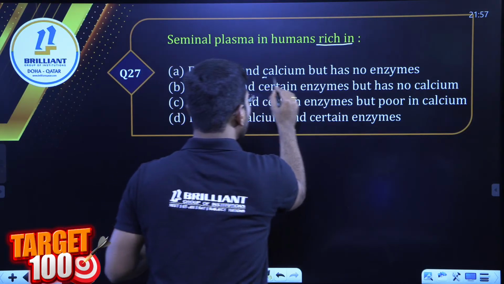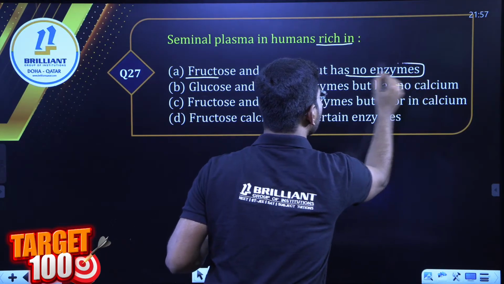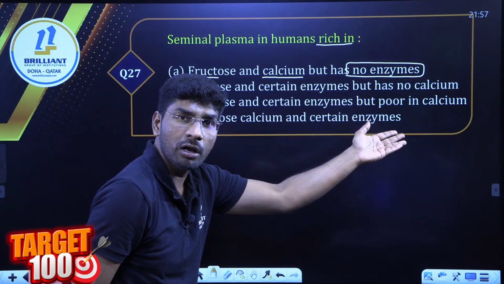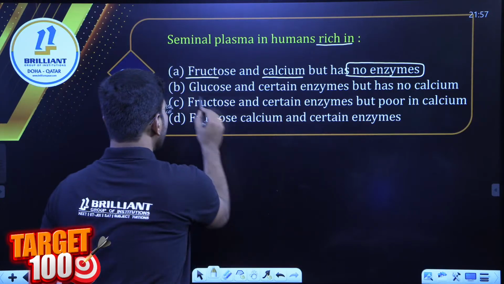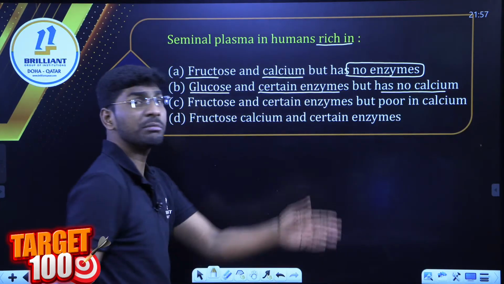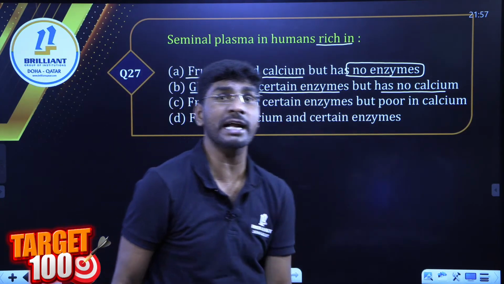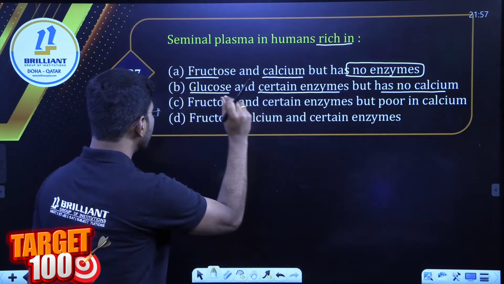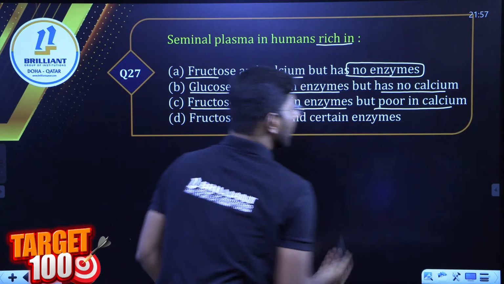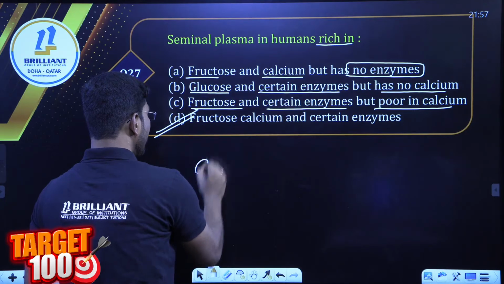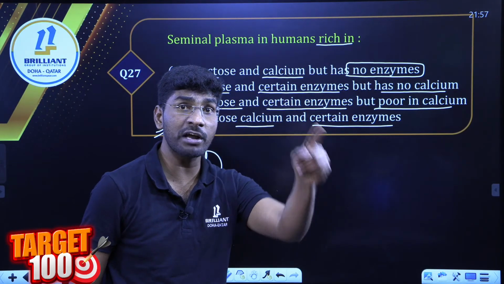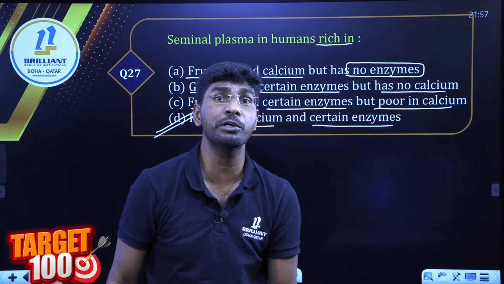Fructose is there, calcium also there, but no enzyme. Is this correct? Enzymes are there. I told you the plasma semen composition. Now look here: glucose, certain enzyme, but no calcium. Calcium is essential for the movement and activity of sperms. So we can write the right answer: fructose, calcium, certain enzyme. Fructose is the one which provides energy for the movement of sperm.